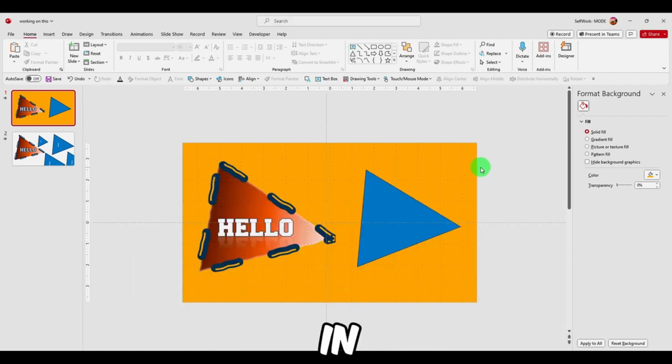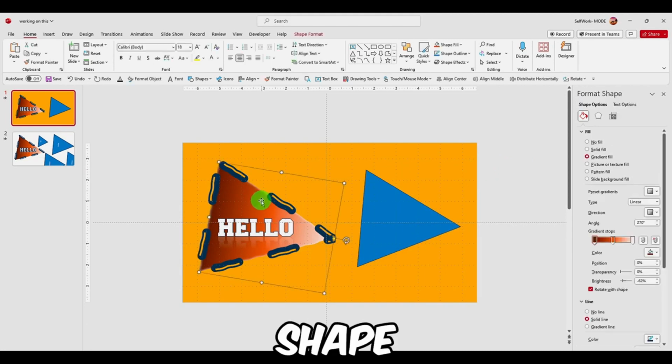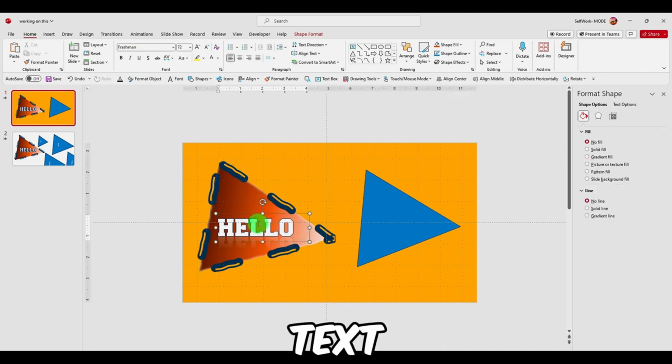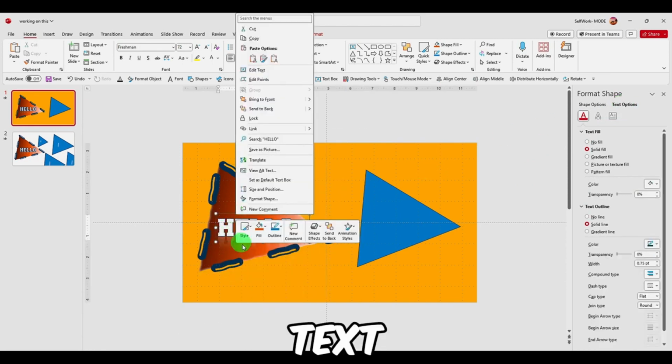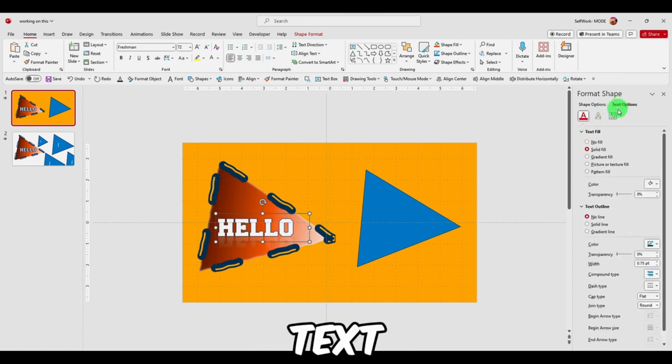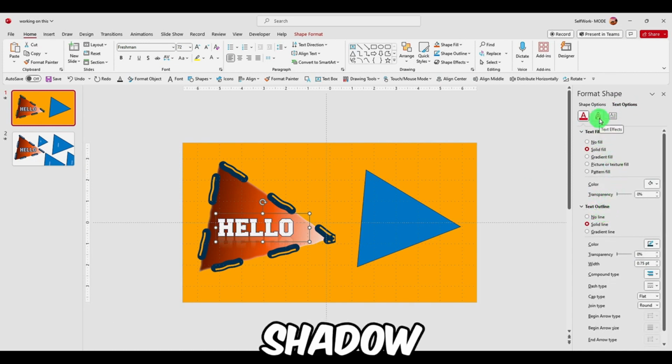So in order to copy all the properties for this shape I have here, and also for the text we added, if you go here in text format, text options, we have text fill, we have text outline, we have some shadow, we have some effects for this shape as well. So we'd like to copy this.